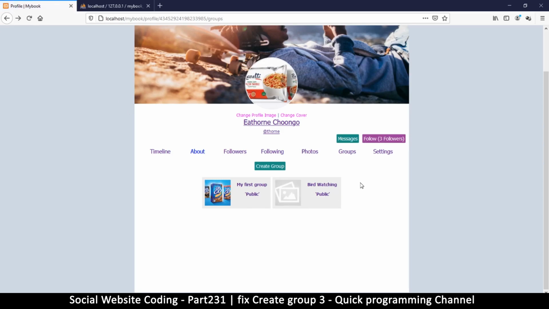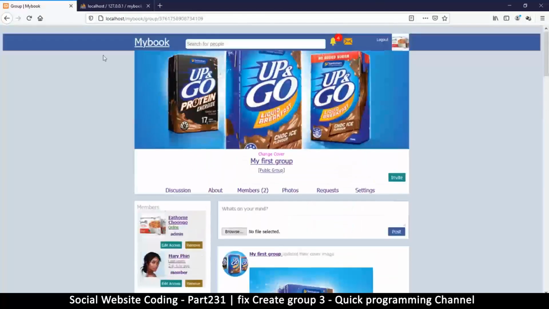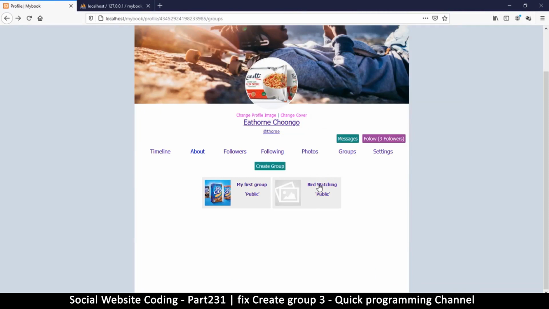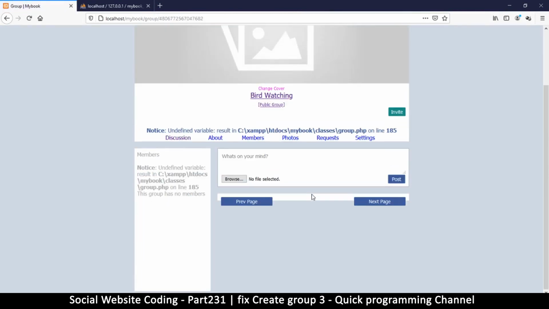Goodie. Now let's click on this other old group. So everything looks fine here. Let's click on the new group, and things do not look so fine, do they? So this is nice to clear everything and see what errors actually come up, because then you'll be able to solve them. So I do love errors, I'm not gonna lie, because they give me a chance to fix something. So you must really love errors when you're a programmer.